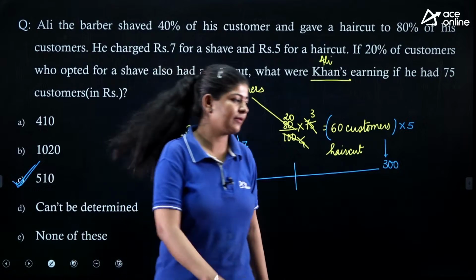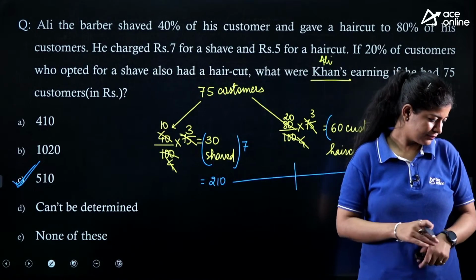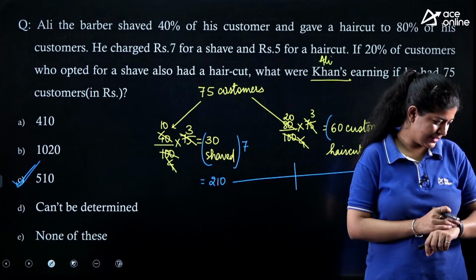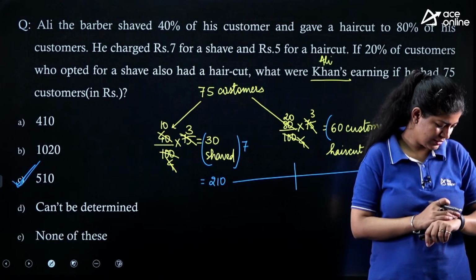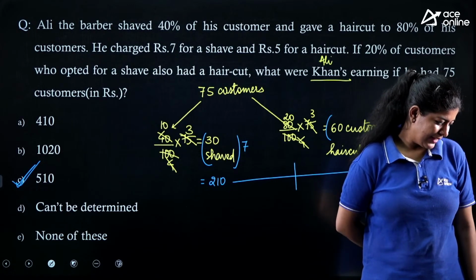Option number C is the correct one. 510 is the total earning of it, right? Option number C is the correct one. Very good, Rakesh. Mallikarjun,